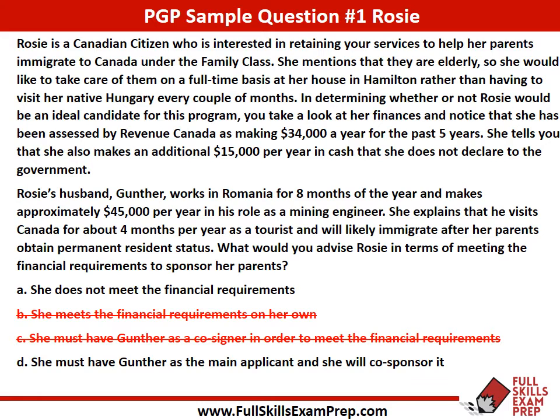We have she does not meet the financial requirements, or the alternative, which is D. So she must have Gunter as the main applicant, and she will co-sponsor it. From our analysis of C, and how Gunter and Rosie relate to co-sponsors and those requirements, we could see that D is most likely not correct, but we'll take a look at it in detail.